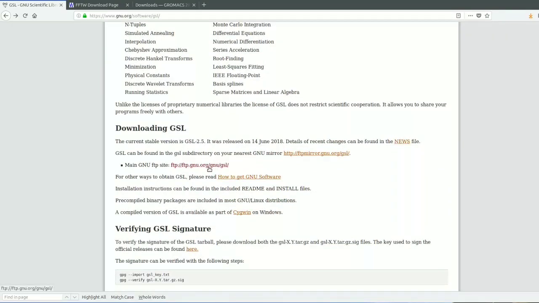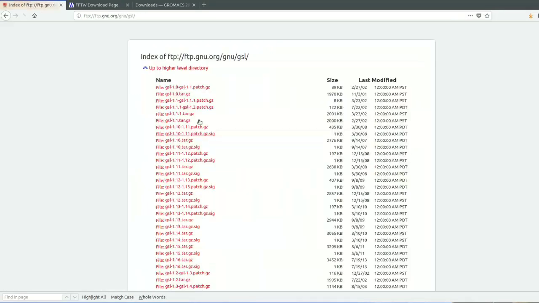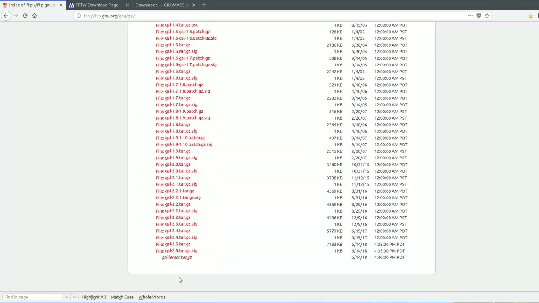You can download the latest stable version. I already downloaded it, so download the tar.gz file for the Linux system.